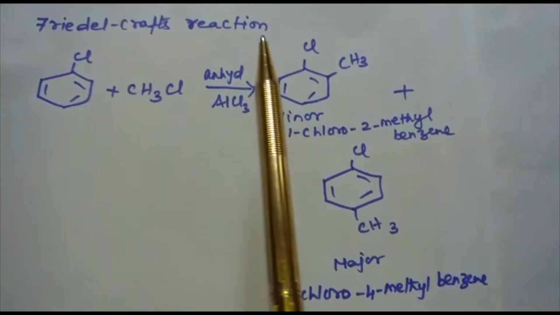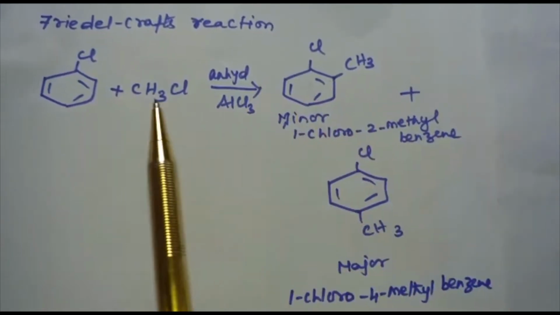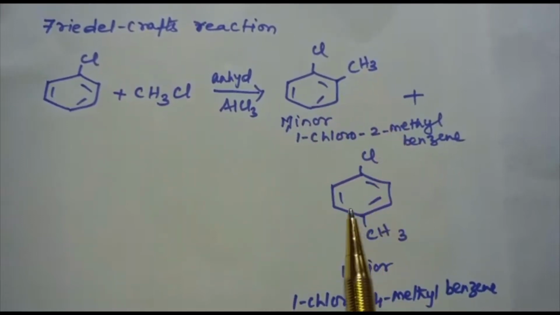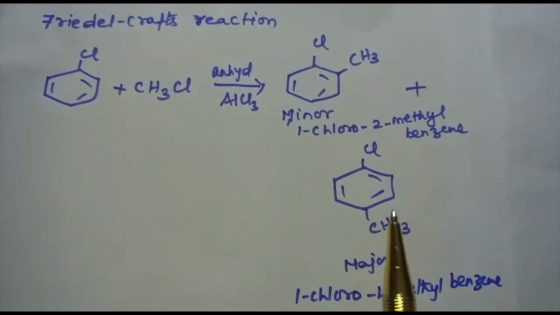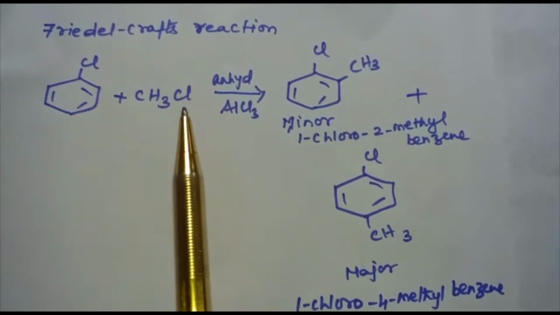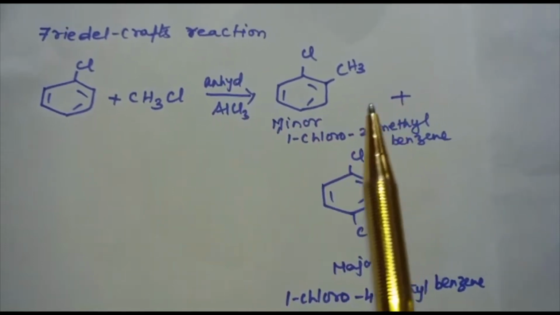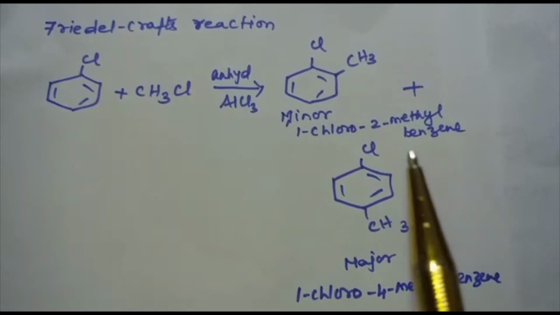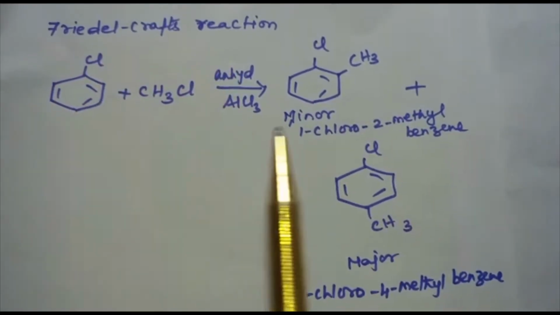Next is Friedel-Crafts reaction, where we will be discussing Friedel-Crafts alkylation as well as acylation reaction. This is Friedel-Crafts alkylation reaction, where the alkyl group will get attached to the ortho as well as to the para position. The ortho product is found to be the minor product and the para product is found to be the major product. Here the haloarene is treated with CH3Cl, alkyl halide, in presence of anhydrous AlCl3. You will be getting 1-chloro-2-methylbenzene and 1-chloro-4-methylbenzene, and 1-chloro-4-methylbenzene is found to be the major product in Friedel-Crafts alkylation reaction.